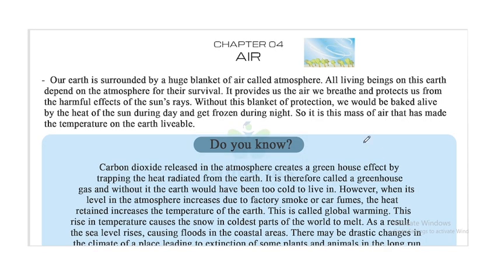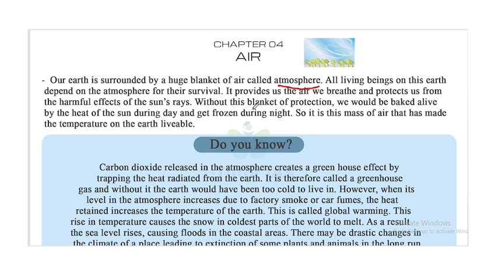Today we will discuss Class 7th Geography NCERT Chapter 4, Air. Our Earth is surrounded by a huge blanket of air called atmosphere. All living organisms on this Earth depend on the atmosphere for their survival. It provides us the air we breathe and protects us from the harmful effect of the sun's rays.